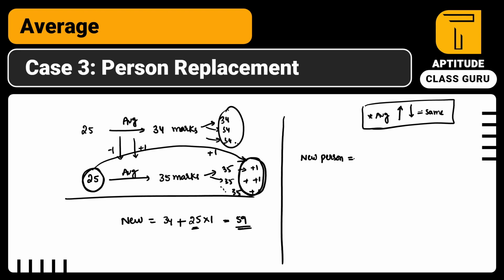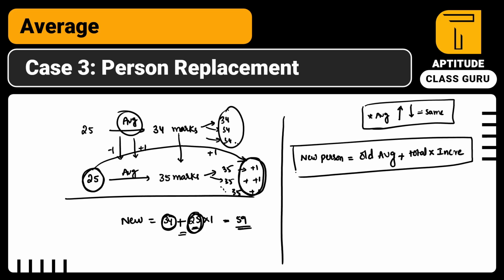How can we design this formula? New person's age or marks or weight, whatever it may be, is equal to 34. What is 34? Which is nothing but the old average, right? So if marks got incremented, we have done addition, right? So plus, we are multiplying with the group. So here the total number of people is the total case. So total strength into how much it got incremented, so the incremented value. So this is the formula for replacement.